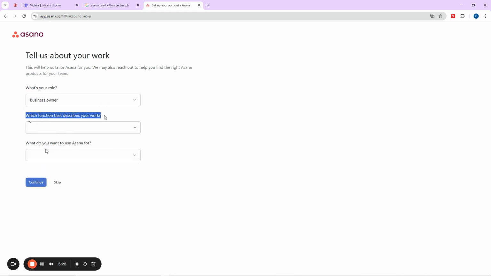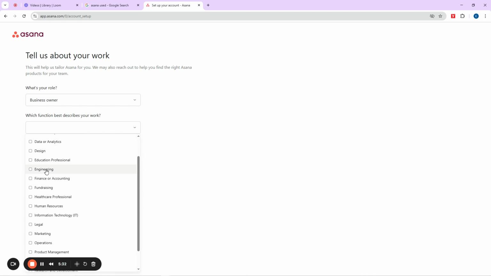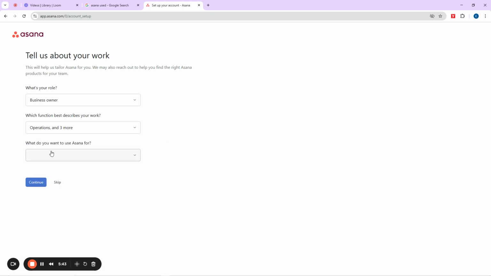Then it says, which function best describes your work? Of course, let me be the senior one. So I can say okay. I can say operations, I can say technology, I can say engineering, and so on. Just choose whatever you know will give you the access that you need.